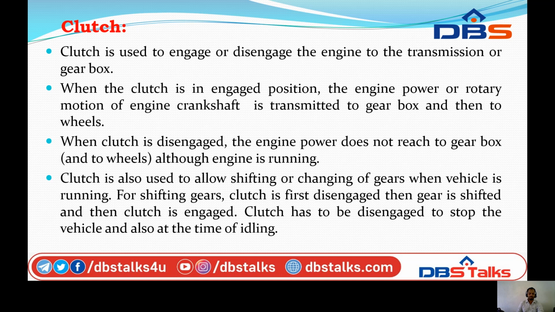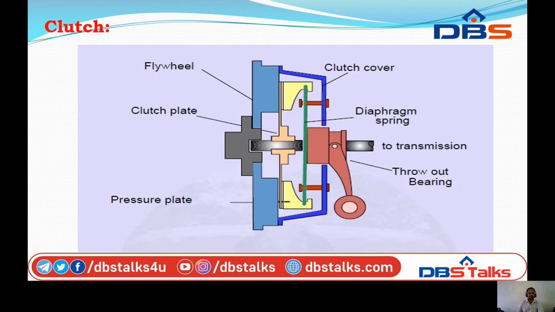The proper alignment of bearings must be maintained and they should be located as close to the clutches as possible. It may be noted that the contact surface should develop a frictional force that can pick up and hold the load with a reasonably low pressure between the contact surfaces. At the same time, the clutch is also used to allow shifting and changing gears. So the clutch has to be disengaged when stopping the vehicle and also at the time of idling. This is the picture of the components of a simple clutch.